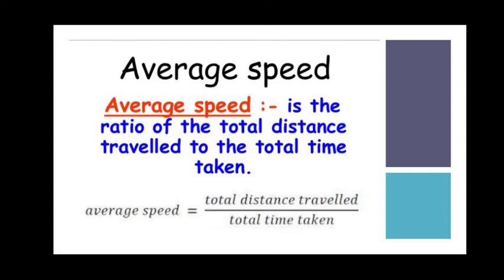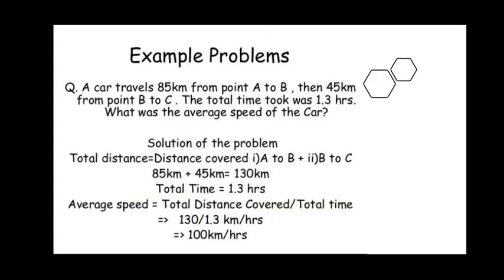So how to take this average? You have to take the total distance covered by that object and divide it by the total time taken. So let us do this problem so we can understand better. They have given a car is traveling 85 kilometers from point A to B, then 45 kilometers from point B to C. The total time taken was 1.3 hours. What was the average speed of the car? At what speed would it have traveled? That we have to calculate.